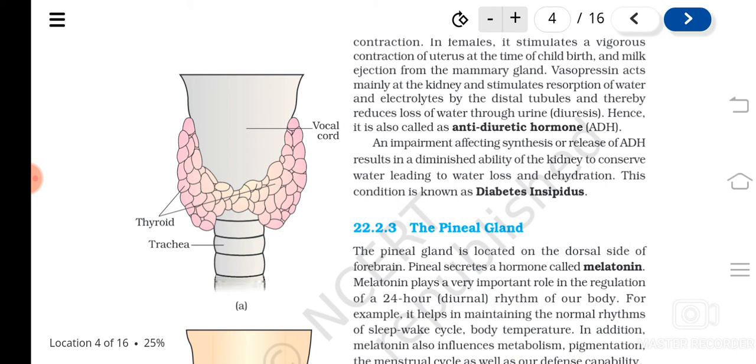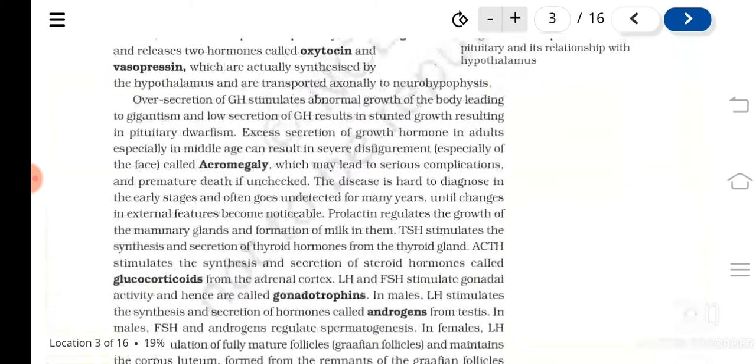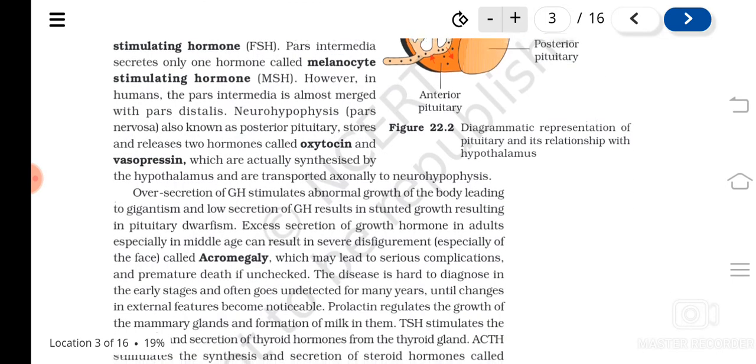Understood? Diabetes mellitus is caused by the problem of insulin, which is produced by the pancreas. But this is due to less production of ADH. ADH is produced by the hypothalamus, which is stored in the posterior pituitary gland. Understood? So if their secretion is less, that causes diabetes insipidus. So we have learned the functions of various hormones secreted by the anterior pituitary and posterior pituitary, and also the pars intermedia, isn't it?